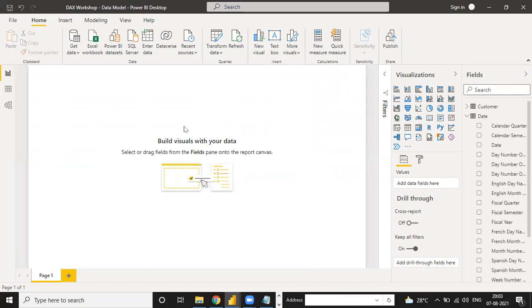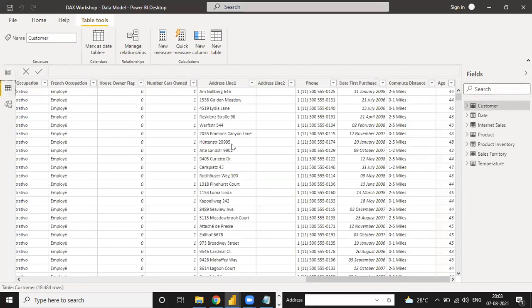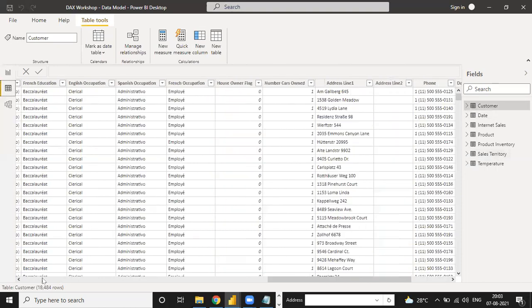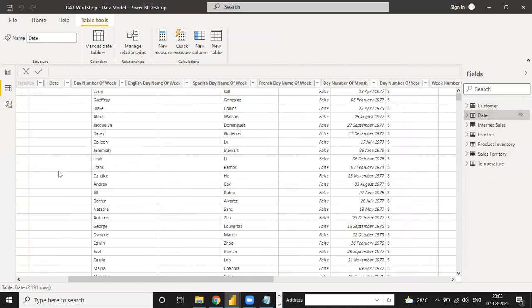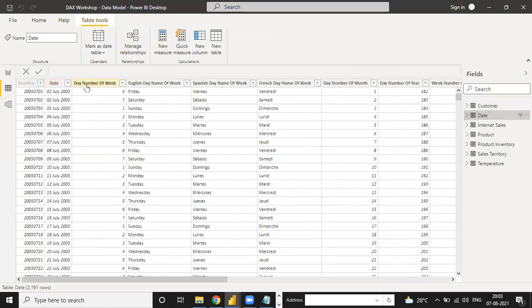So here, see, I have done the previous tasks. There are some files related to customer, date, internet sales, product inventory, sales territory, and temperature. In the date sheet we have date key, date number, and this kind of dates.